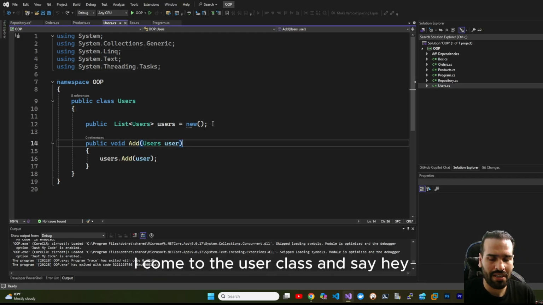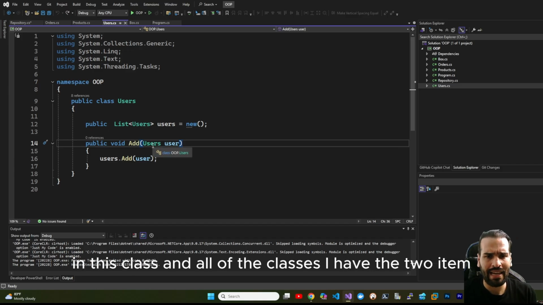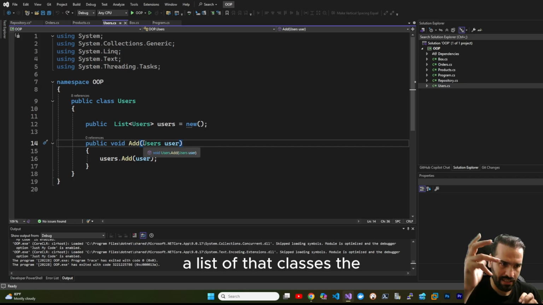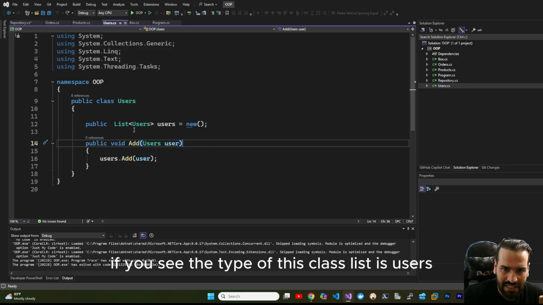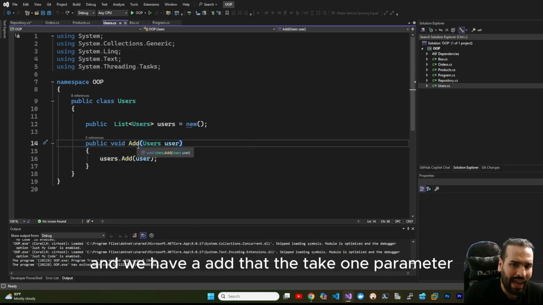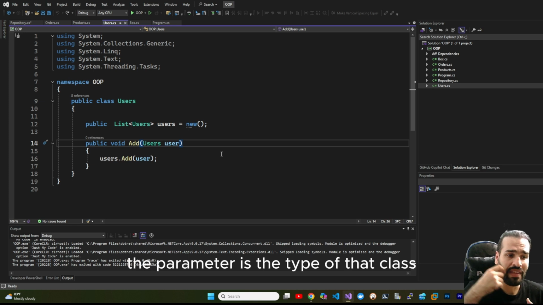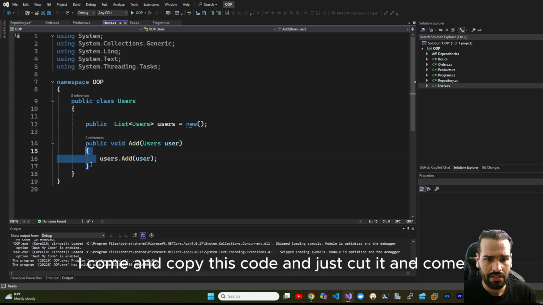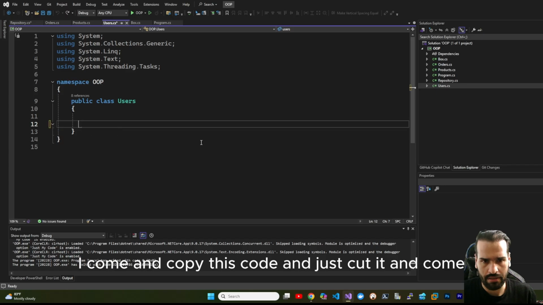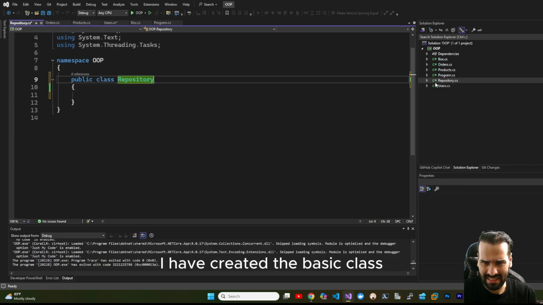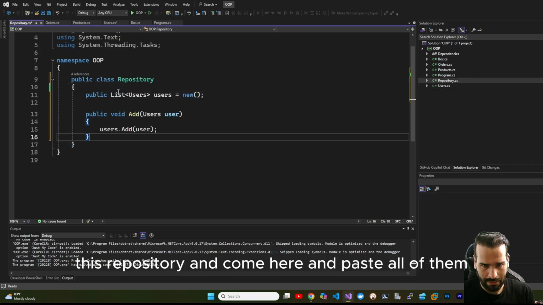Here I come to the user class and say, in this class and all of the classes, I have two items. A list of that class. If you see, the type of this list is users, and the name of that class. And we have Add, which takes one parameter. The parameter is the type of that class. I copy this code and cut it, and I have created a basic class, this repository, and paste all of it here.